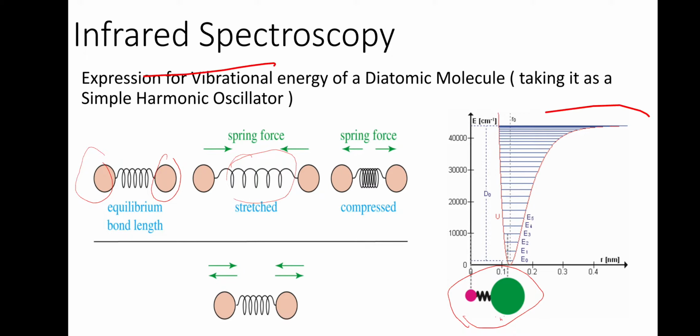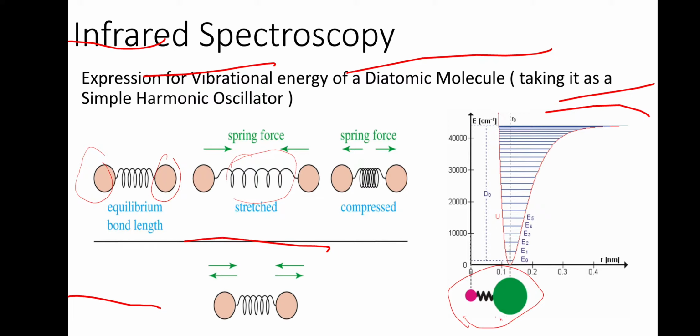The energy we have already calculated. What was the expression?